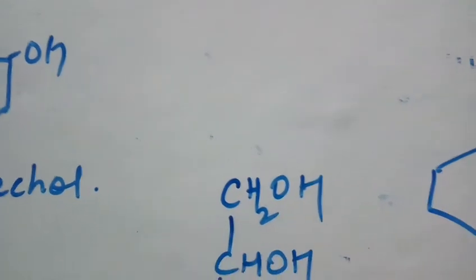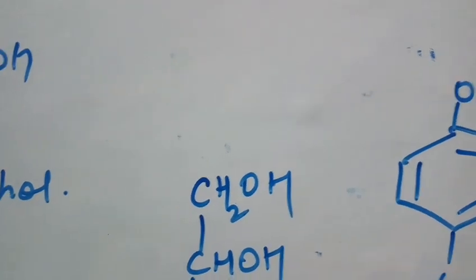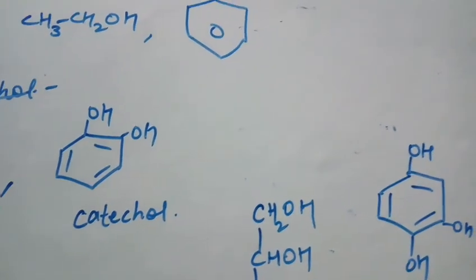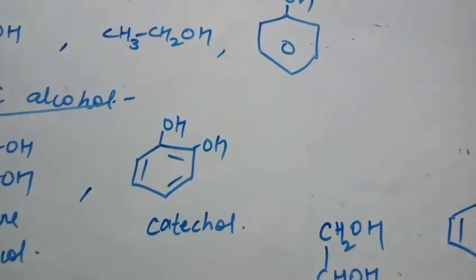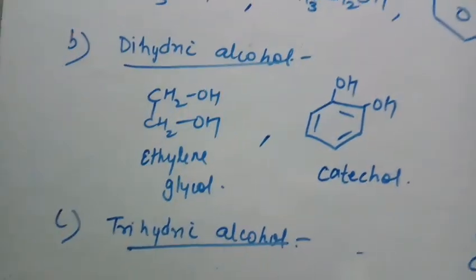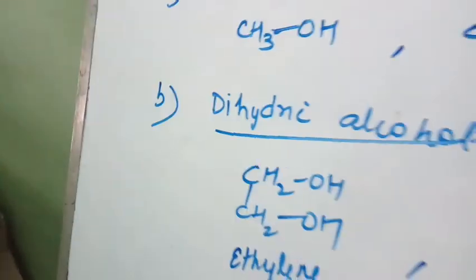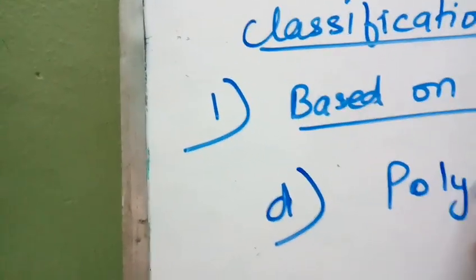Similarly, you can put 3 hydroxyl groups on benzene. This is benzene 1,3,4 triol. So this is also an example of trihydric alcohol. If there are more than 3 hydroxyl groups, it is known as polyhydric alcohol.